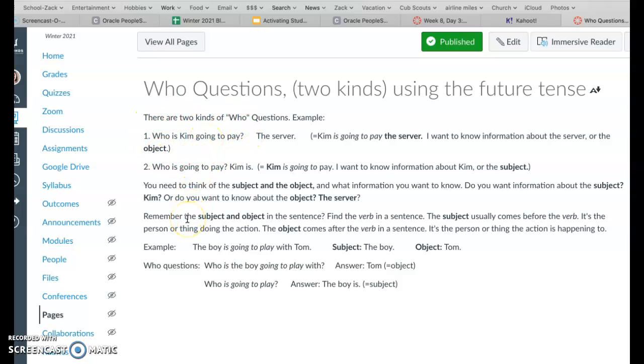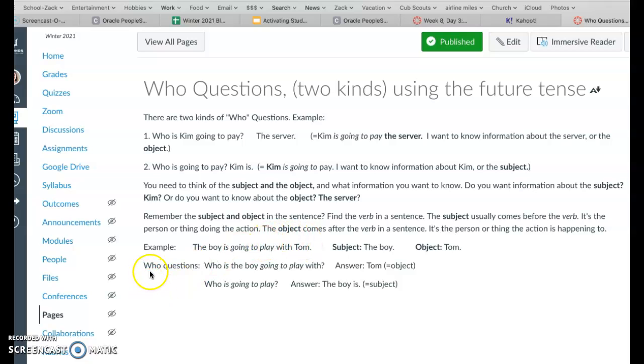Do you remember what subject is and what object is? First of all, it's very important to find the verb in every sentence, and the subject usually comes before the verb. It's the person or the thing doing the action. And then the object comes after the verb in a sentence, and it's the person or the thing that the action is happening to. For example, the boy is going to play with Tom. So we have the verb is going to play. The subject here is the boy, which comes in front of the verb. The object here is Tom, and Tom is coming after the verb.